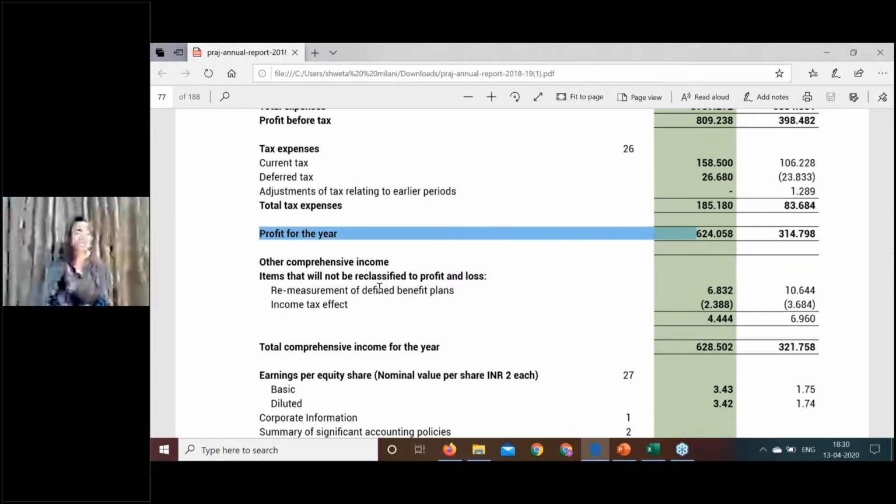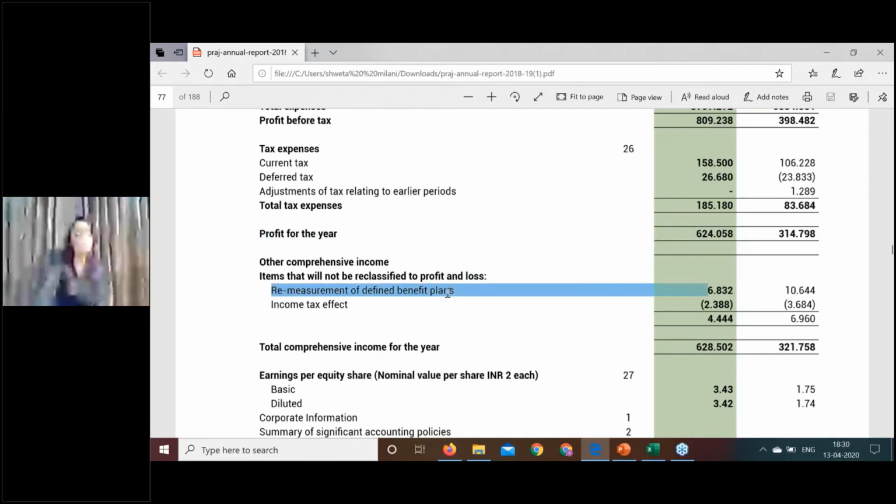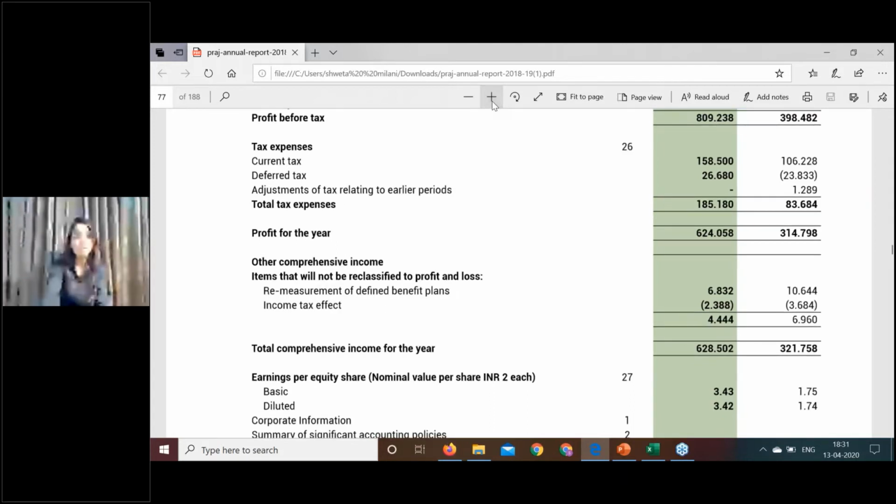You don't have a choice. There are certain listed items. Only these items should be routed through the other comprehensive income. One of those items is remeasurement of defined benefit plan. It is nothing but the actual gain or loss on the defined benefit plan. Any kind of actual gain or loss on a defined benefit plan has to be routed through the other comprehensive income. Over here, Praj Industries Limited has disclosed this item in OCI. There was a gain of 6.83 million. Alright, it is a gain appearing in OCI.